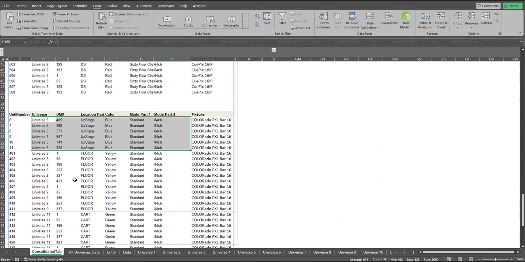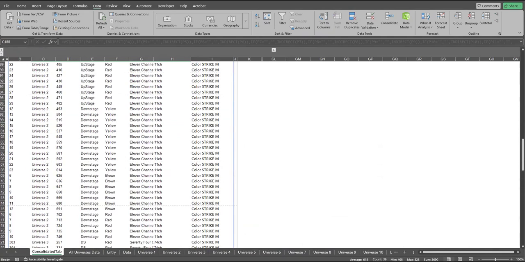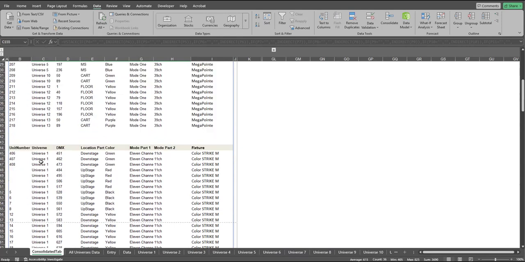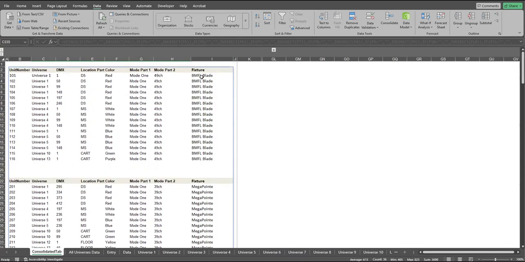How it's going to update is that the sequence will always follow the universe, because we are going to process all the universes. So obviously it will take universe one first, then second, then third, then fourth. So the data will always be sorted by the universe, but separated or filtered by the fixture. The only thing I would like to keep in here is this part. I hope you don't have any problem with the mode part, because we have split the mode into two. So that's it.